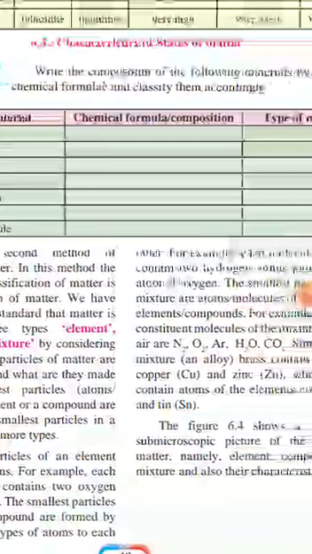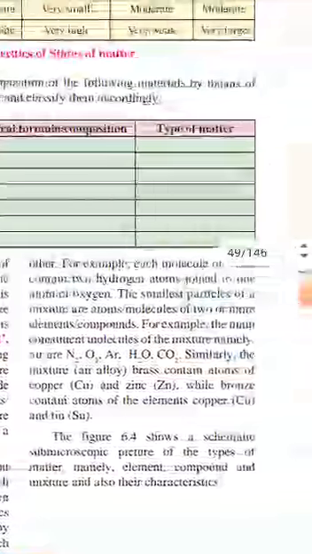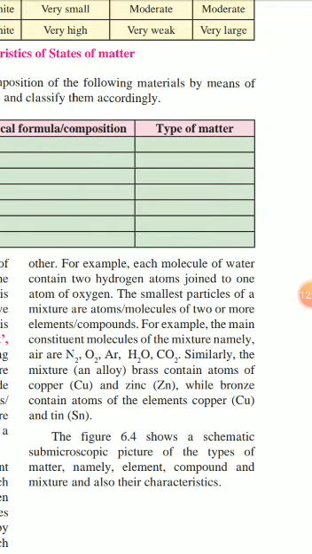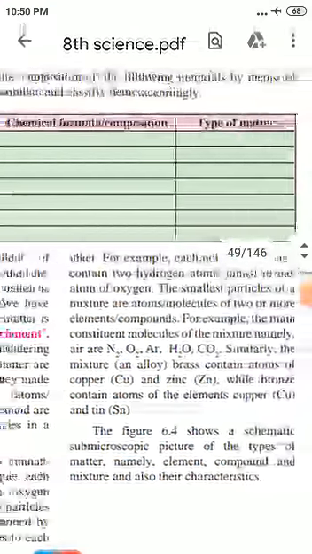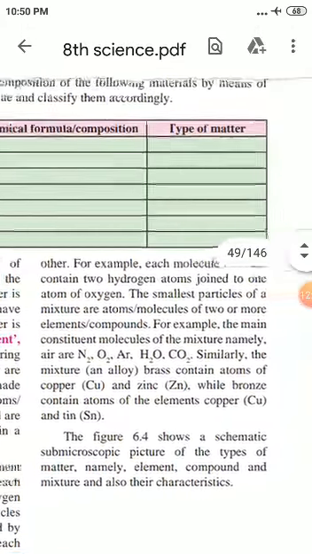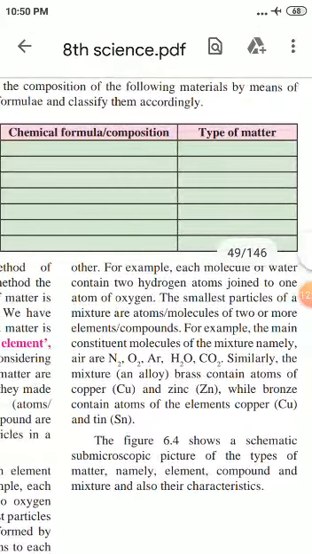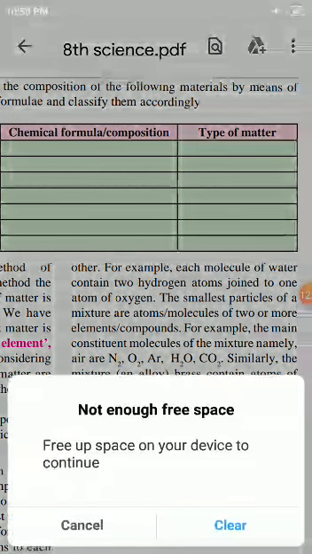For example, each molecule of water contains two hydrogen atoms joined to one atom of oxygen. The smallest particles of a mixture are atoms or molecules of two or more elements or compounds. For example, the main constituent molecules of the mixture air are nitrogen, oxygen, and H2O. Okay, clear this point. Then stop here.